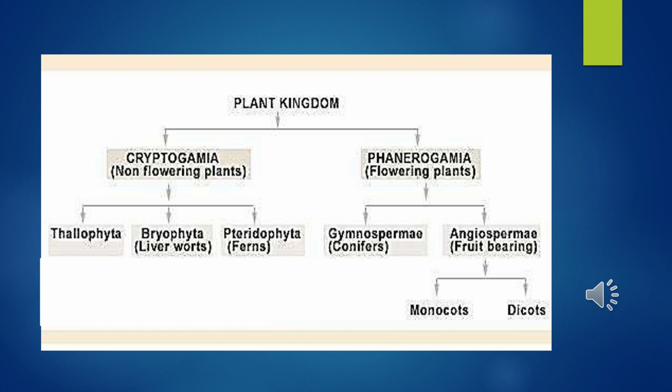Cryptogamy is further divided into three parts, that is Thallophyta, commonly known as algae, Bryophyta, and Pteridophyta. Phanerogamy is divided into two parts, gymnosperms and angiosperms. Gymnosperms, which are commonly called conifers, are divided into three parts: Cycadopsida, Coniferopsida, Gnetopsida. Angiosperms are fruit bearing and are further divided into two parts, dicotyledons and monocotyledons.